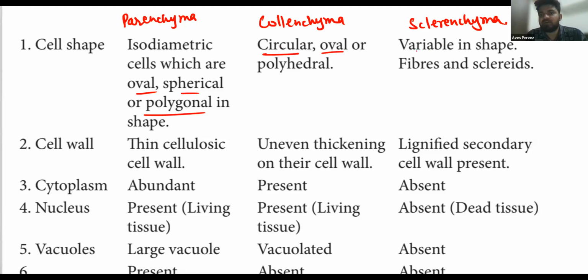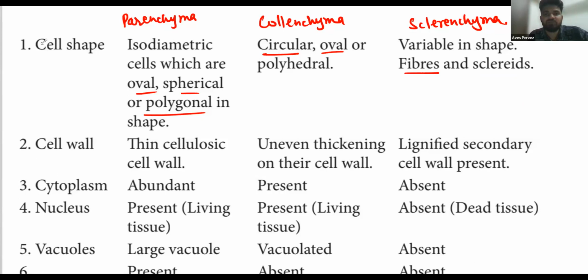And the sclerenchyma is variable in shape. They may be in the form of fibers, which are elongated cells. In the sclereids, they are circular cells. So we can say that in fibers, they are elongated cells. In sclerenchyma, the shape may vary. It does not have any particular shape. Okay, you got it? So let's move.